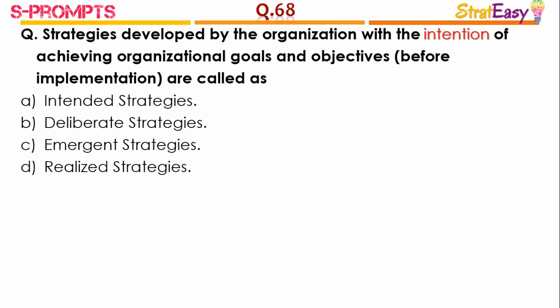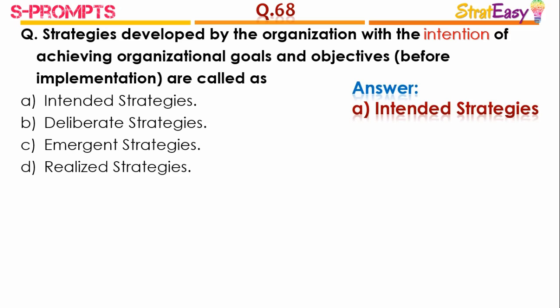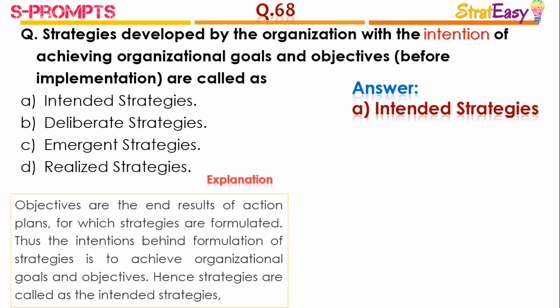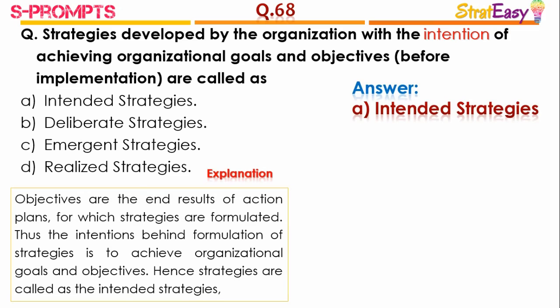Question number 68. Strategies developed by the organizations with the intention of achieving organizational goals and objectives, that is before implementation of strategies, are called as. The right answer is option A, intended strategies. Objectives are the end result of action plans for which strategies are formulated. Thus, the intentions behind formulation of strategies is to achieve organizational goals and objectives. Hence, strategies are called as intended strategies.